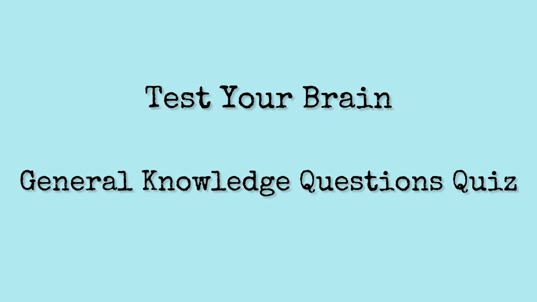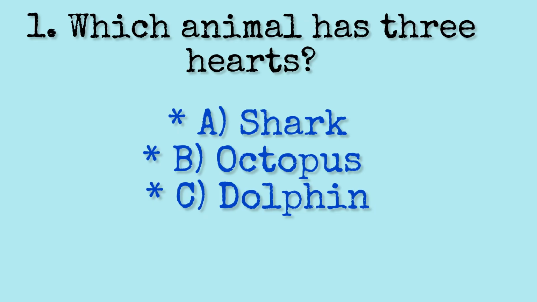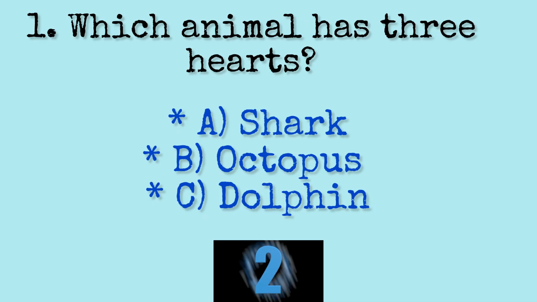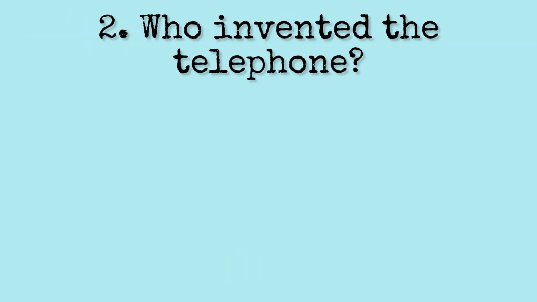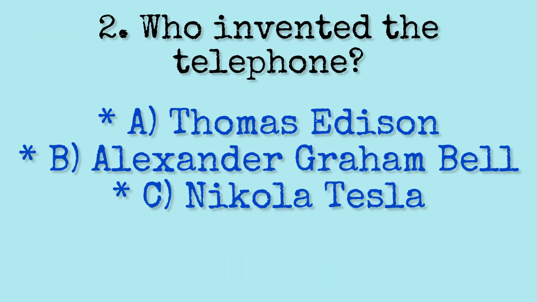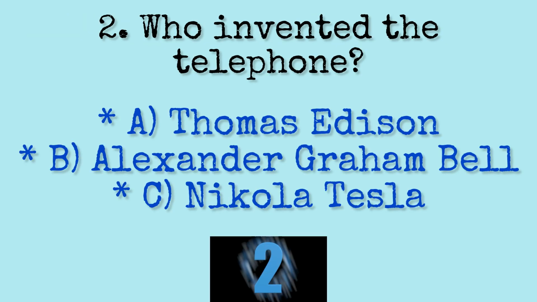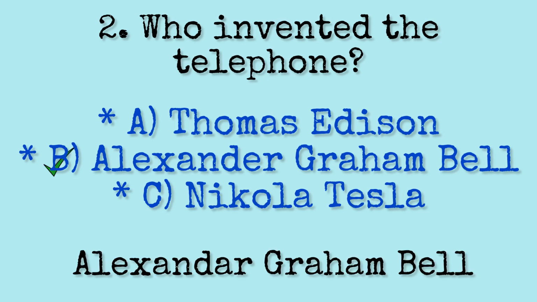Let's test your brain with general knowledge questions. Start with question 1. Which animal has 3 hearts? Octopus. Question 2. Who invented the telephone? Option B. Alexander Graham Bell.